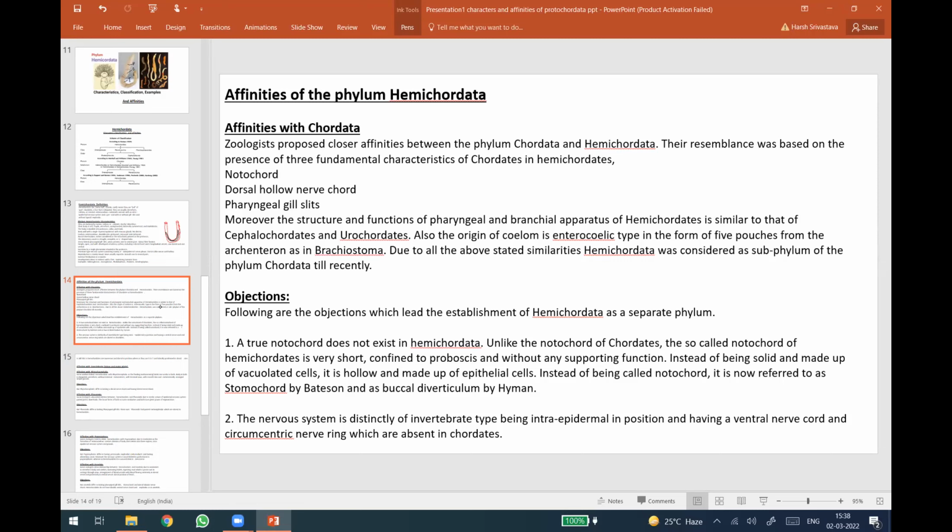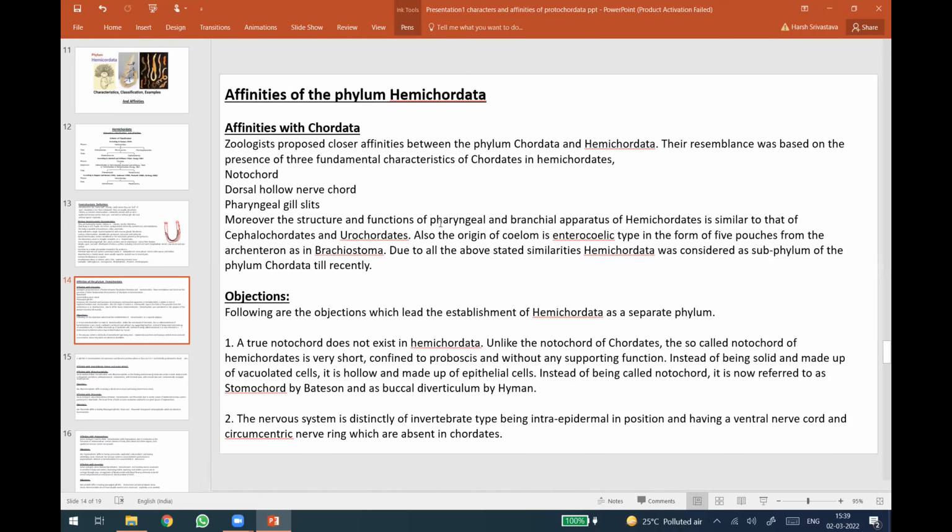Now the hemichordates have the most important and notable affinities with chordates. These are the characters on the basis of which taxonomists proposed closer affinities with phylum Chordata. These resemblances were based on the presence of three fundamental characters of chordates in hemichordates, that is notochord, dorsal hollow nerve cord, and pharyngeal gill slits. All these three important chordate characters were said to be present previously in this hemichordate group.